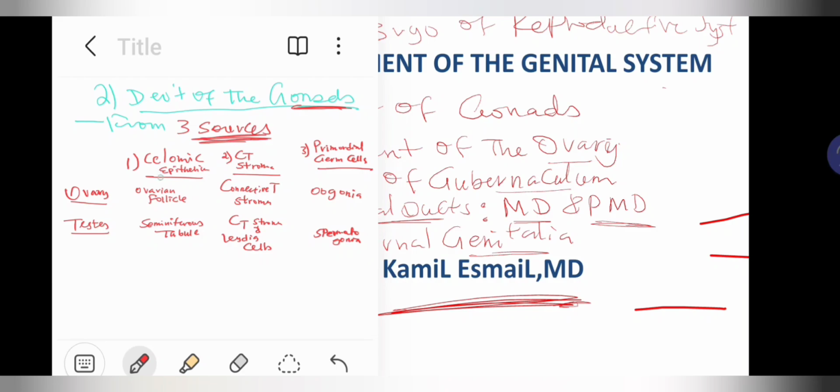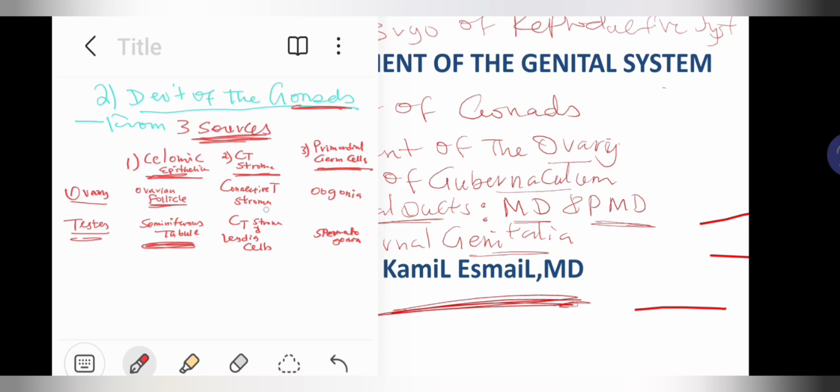Now let us see the three sources of the development of gonads. The three sources are the coelomic epithelium, the connective tissue stroma, and the primordial germ cells. How do they develop? The coelomic epithelium develops into the ovarian follicles of the ovaries, and it forms the seminiferous tubules in the testes.